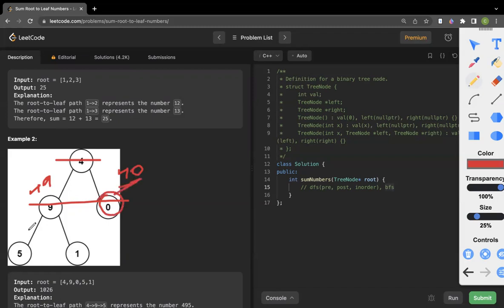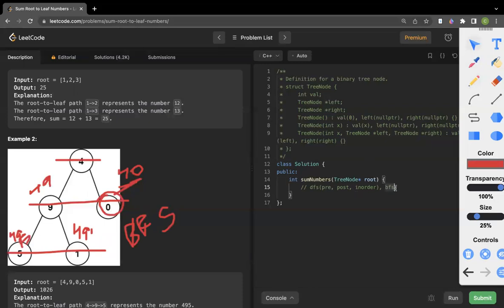So we add 40 to the sum, and we traverse the next layer and we get 495 and 491. We check if these are leaf nodes. If they are leaf nodes, we add them to the sum. There is no next layer, so we stop the execution. This is BFS, and how we did before is DFS. For the code, I will be using DFS.